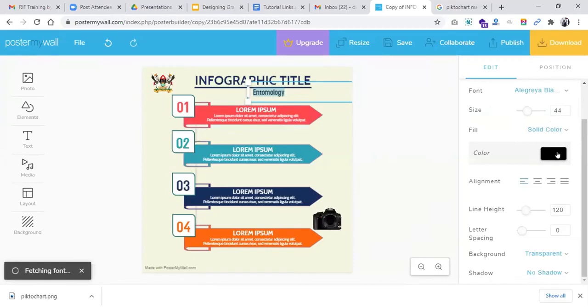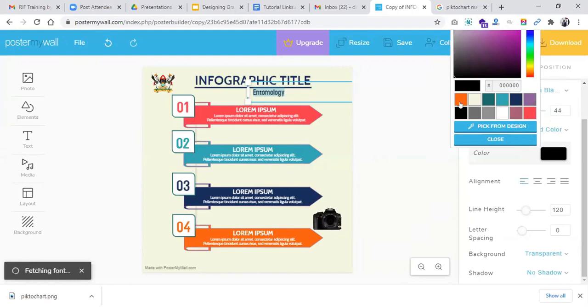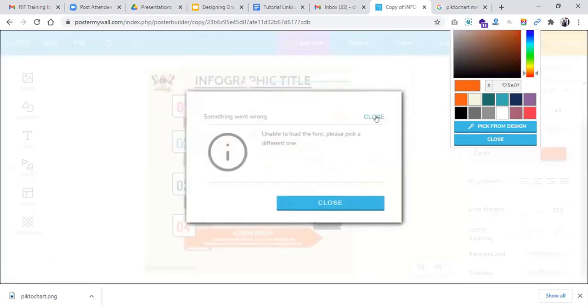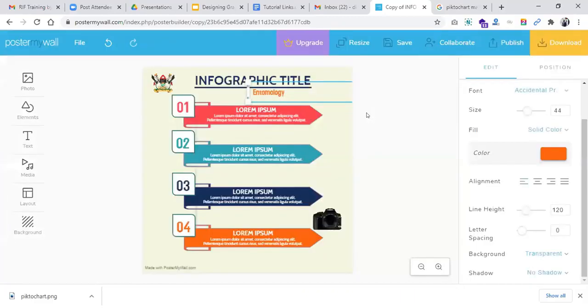Then next we have color. You can choose the color of the text, if you want it to be red or orange. So just like you can see, it has changed now to orange. Then you can align it and place it where you want.